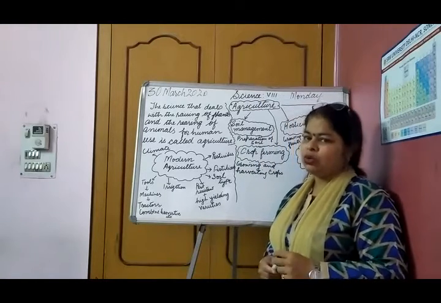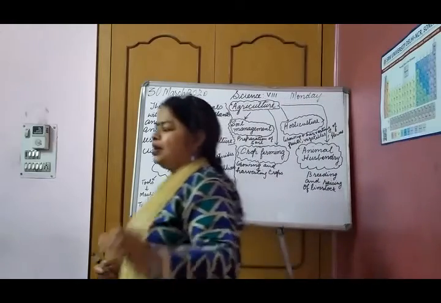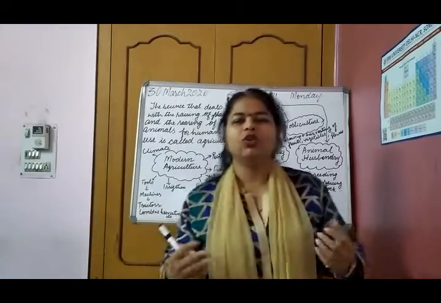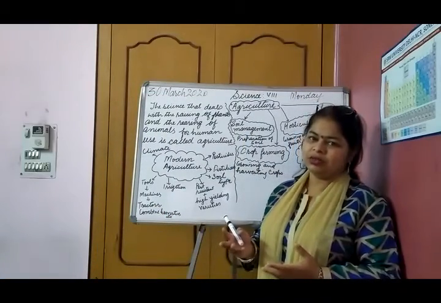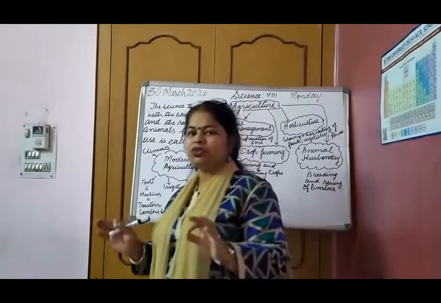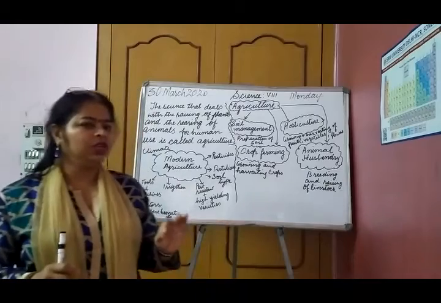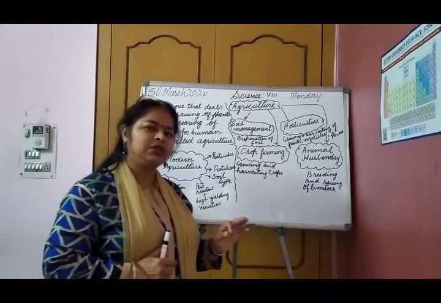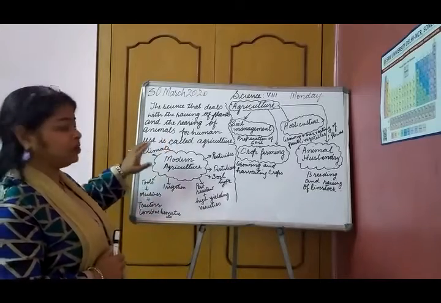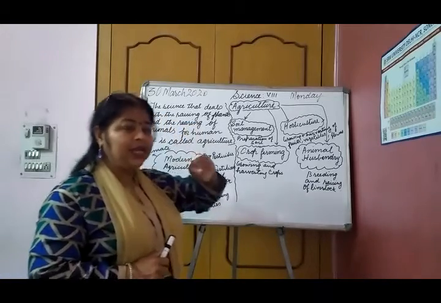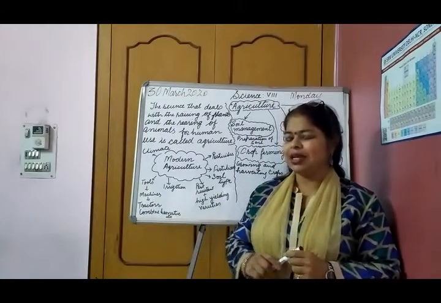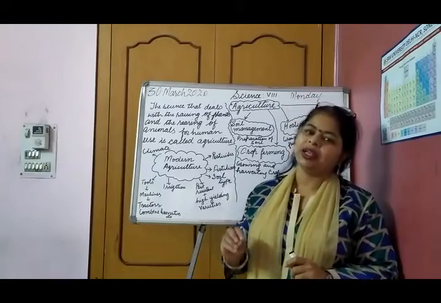If I ask you what is agriculture, I think in your mind it will come that growing crops is called agriculture. Do you think we are talking only about crops in agriculture? No. Let me give you the well explained definition. It is a scientific process, and science is about precision and accuracy.